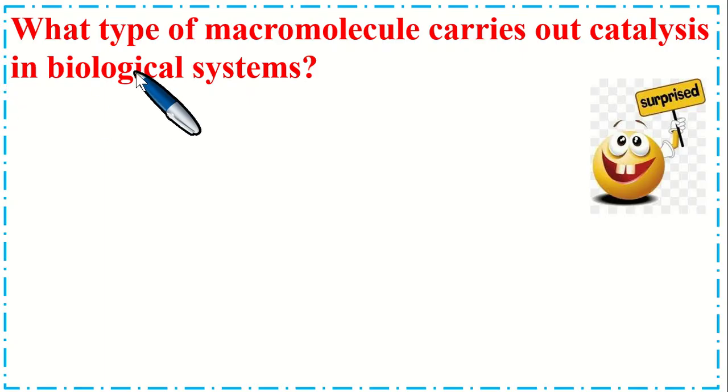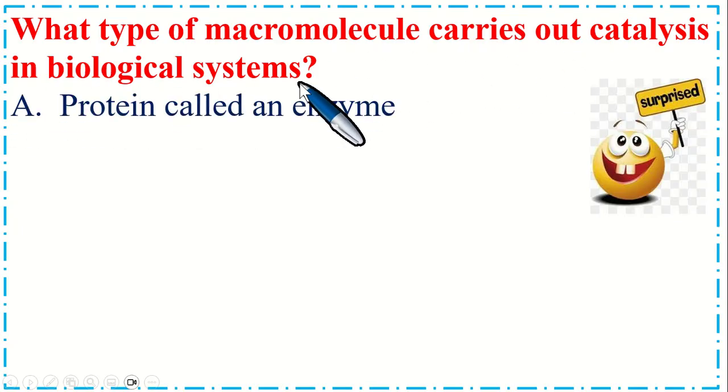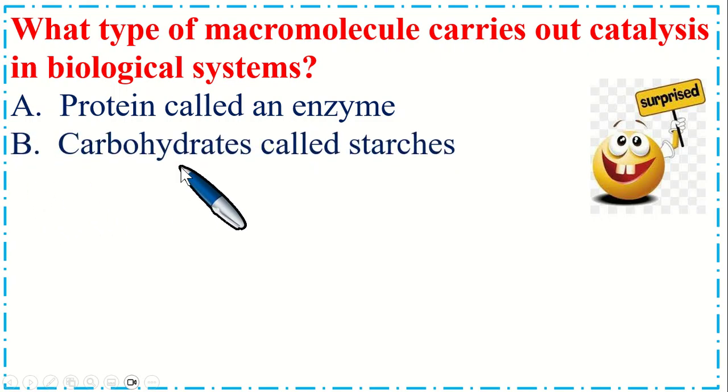Dear students, this is very important MCQs. What type of macromolecule carries out catalysis in biological systems? Option A, protein called an enzyme. B, carbohydrates called starch.